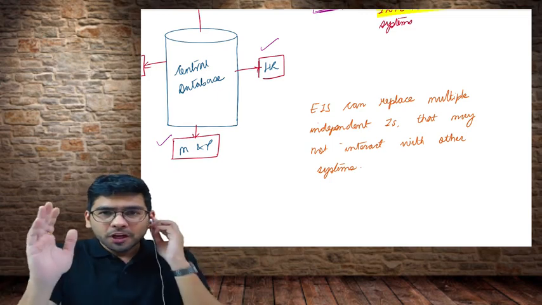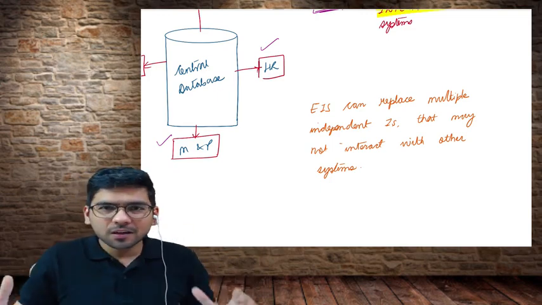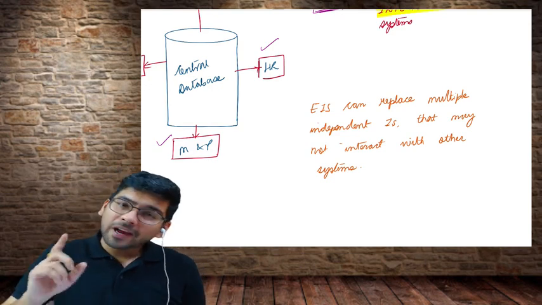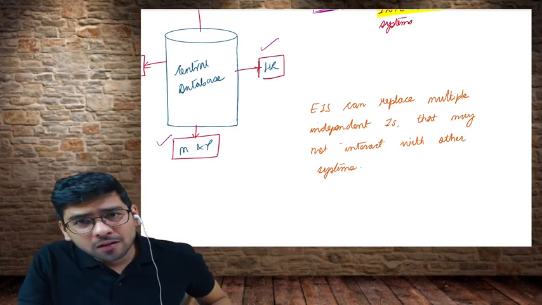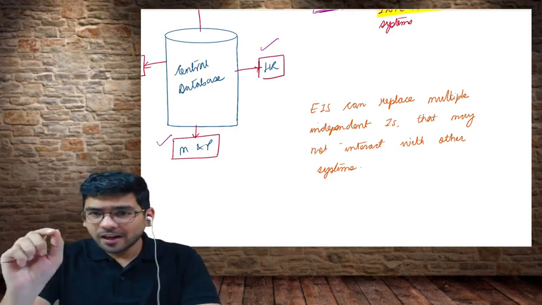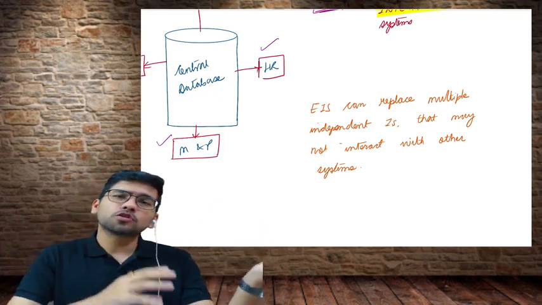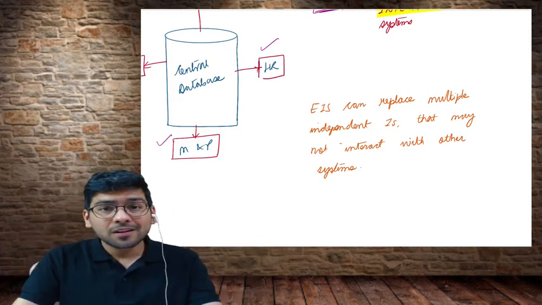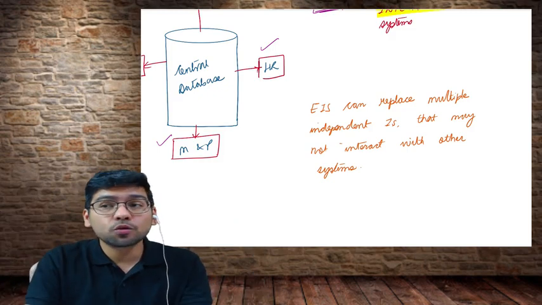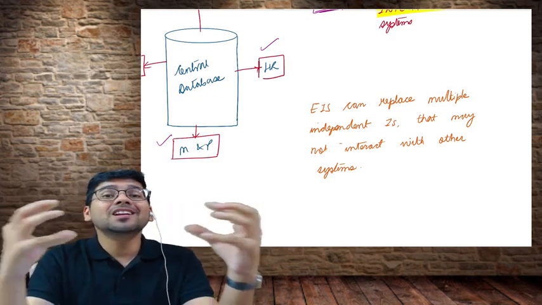If you go back to the old days, when the concept of EIS was not there, perhaps the Guwahati showroom was maintaining all its data in the system, and the Jaipur showroom was also maintaining all its data in the system, but there was no connectivity, no coordination, and no integration between the two.